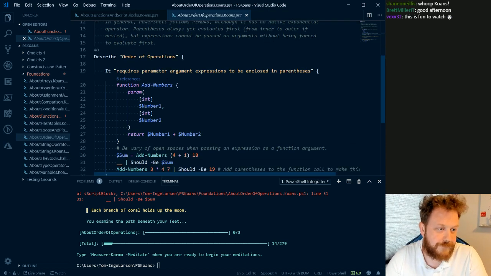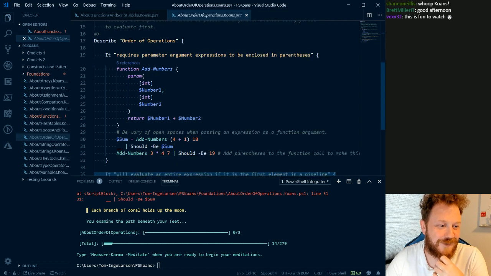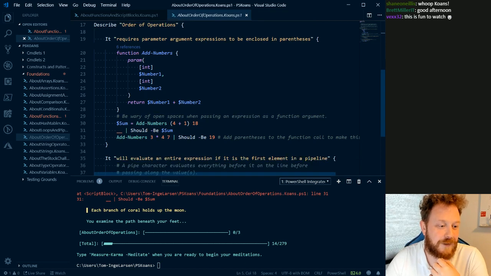So, and then the order of operations, thanks Joel. It requires parameter argument expressions to be enclosed in parentheses. Then we have a function add numbers with the parameters number 1, number 2, which should be integers, and it should return number 1 plus number 2.